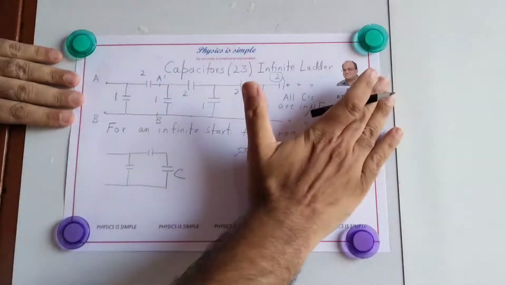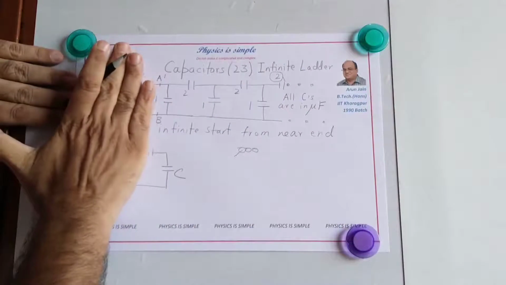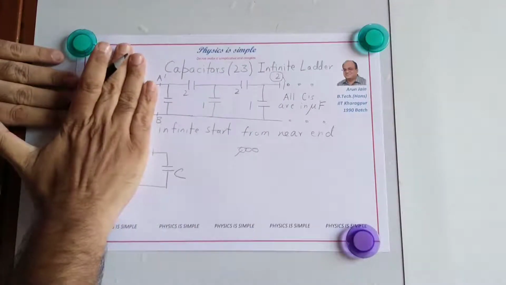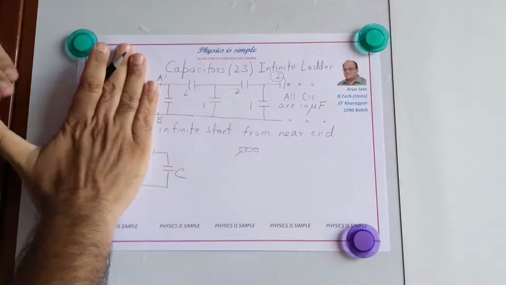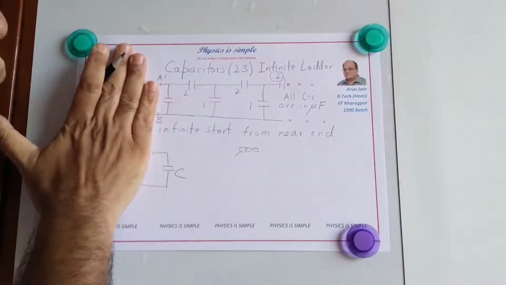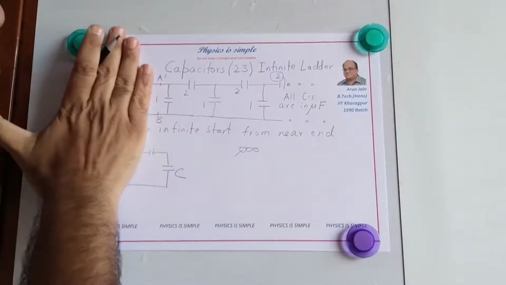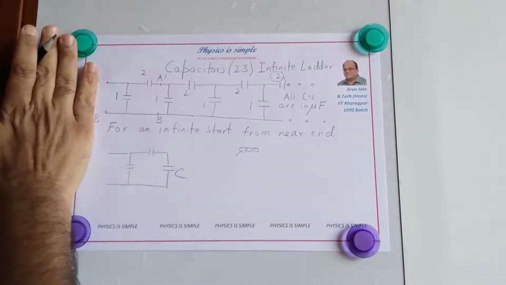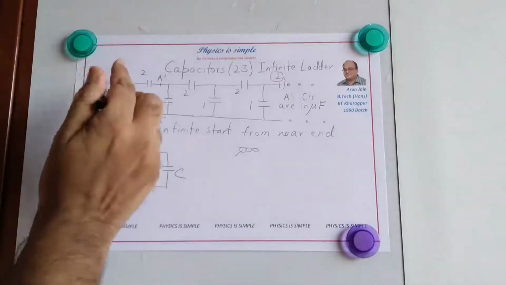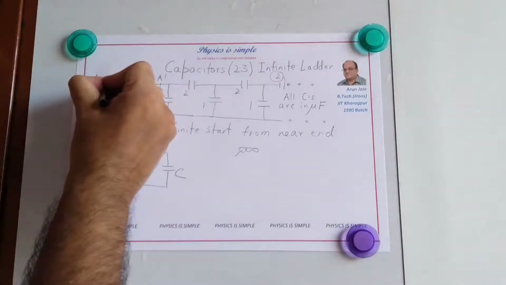So from this infinite series, if we remove the first section, the series still remains infinite, and that is the same infinite ladder of capacitors. So the capacitance between A dash and B dash is the same as the capacitance between A and B. So whatever be the capacitance between A and B,